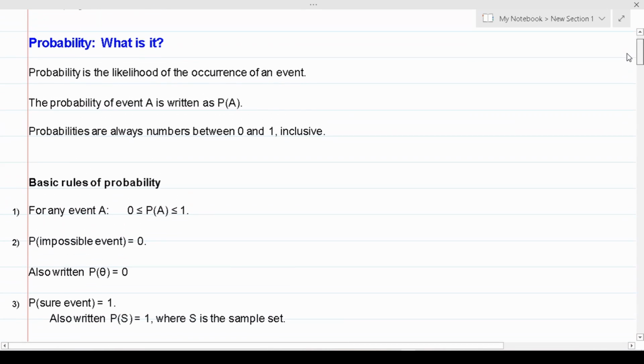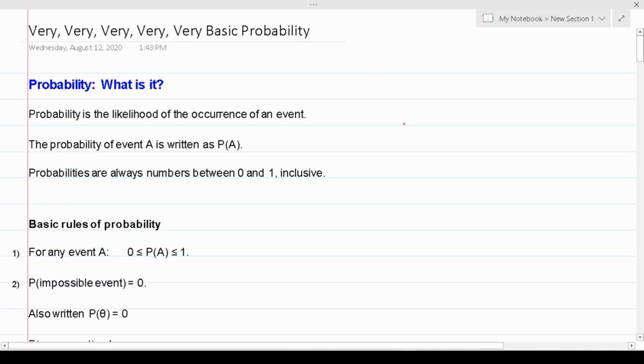But before we do, let me say this. On the ASVAB, you're not allowed to use a calculator or a reference sheet. So everything you see in today's video, you're going to have to commit to memory. And in addition, you're going to have to be able to perform all the arithmetic by hand.